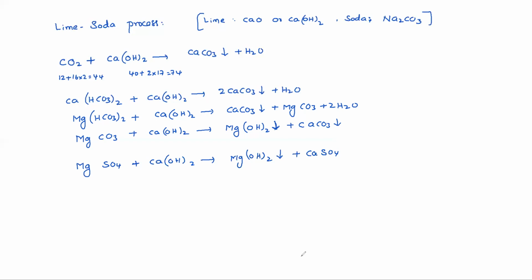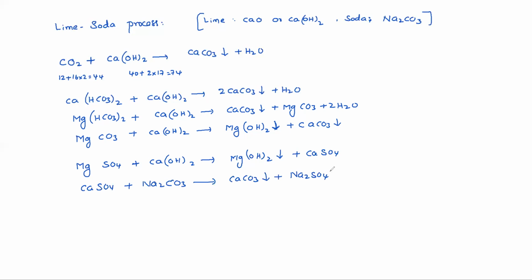So how to remove that? That CaSO4, calcium sulfate, whether it is original calcium sulfate or calcium sulfate formed by magnesium sulfate, to remove that we need soda, Na2CO3. It reacts with this and CaCO3 gets precipitated plus Na2SO4, which does not cause any hardness to the water.